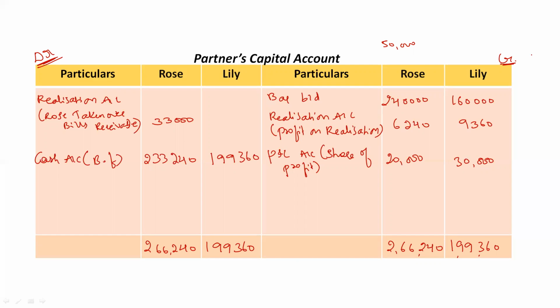If yes, mention it on the debit side. If any of the partners has taken over or paid any liability, mention it on the credit side. Clear? Then just total both the amount columns and check the balancing figure we are getting here. That balancing figure, or the balance carried down difference amount, will be transferred to cash account. So this is what we have done in partners capital account.